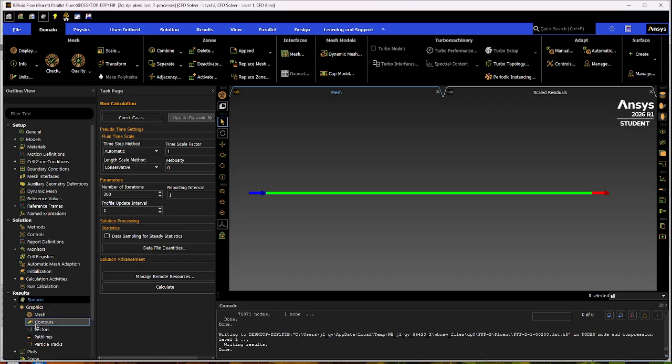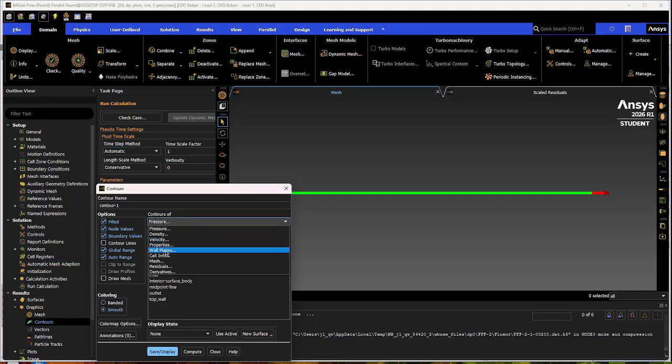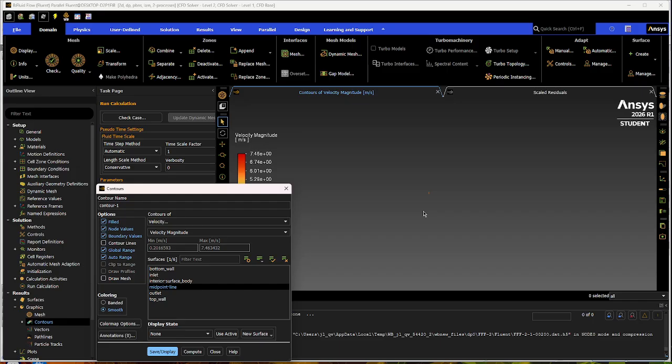And if you want to see that, make sure you get it right. So you go to contours, and then you just create a random contour. You can do velocity, but then you click on midpoint line, save and display. You have it there: bottom wall, top wall, inlet, outlet, and then you know that that's the midpoint right there.